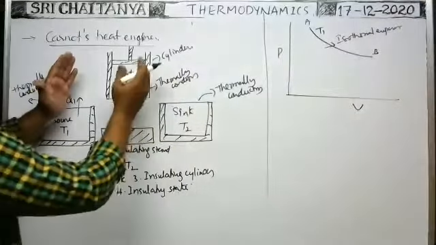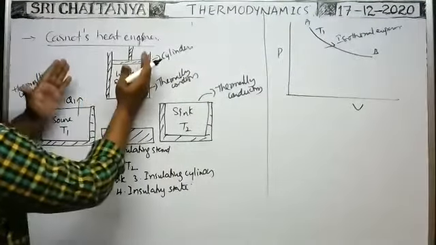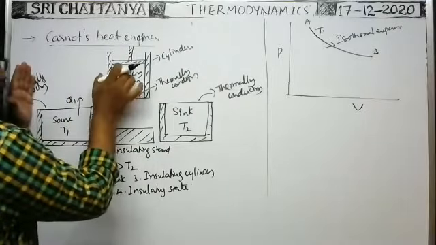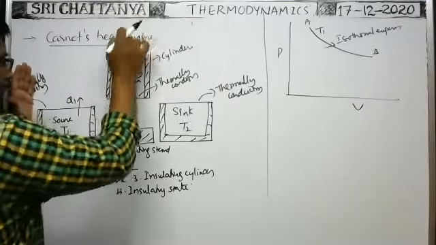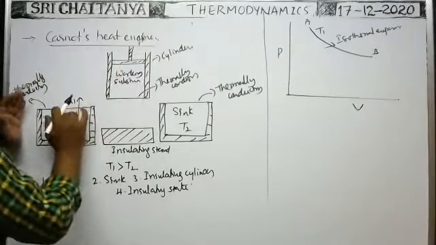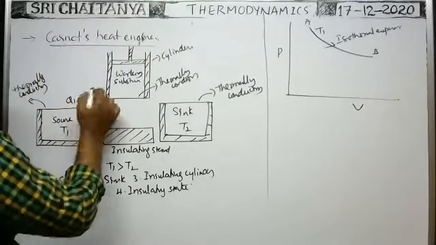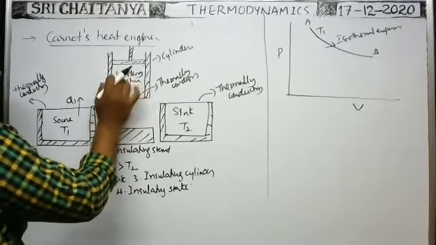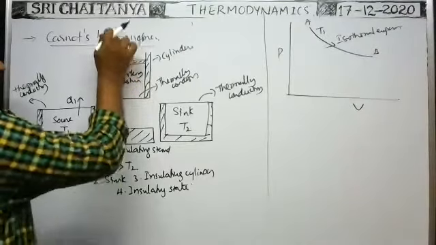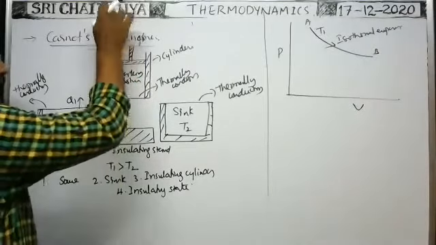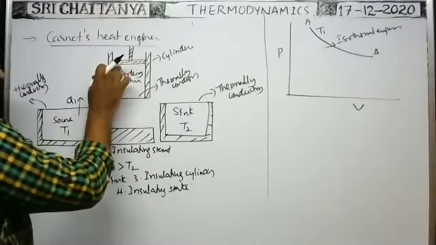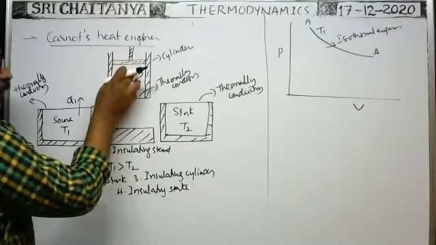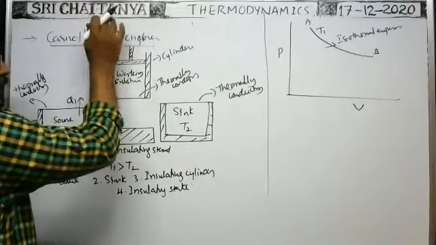Actually, by keeping this insulating cylinder over the source, the gas is allowed to expand. Because of the exchange of heat energy from the source to the working substance, the temperature and pressure increase. When the pressure becomes greater than the atmospheric pressure acting over the piston, the gas expands and the piston is pushed outwards, so some work is done.